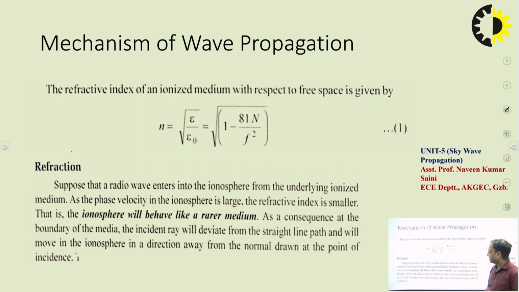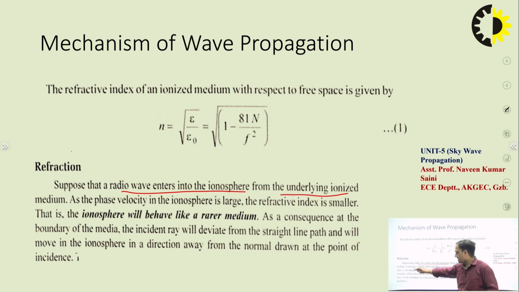Up to now, next is the mechanism of the wave propagation. We will discuss refraction: solving the refractive index of an ionospheric layer with given frequencies, so different frequencies which we have to take care of. When a radio wave enters the ionosphere from the underlying unionized medium, as the phase velocity in the ionosphere is large, the refractive index is smaller.